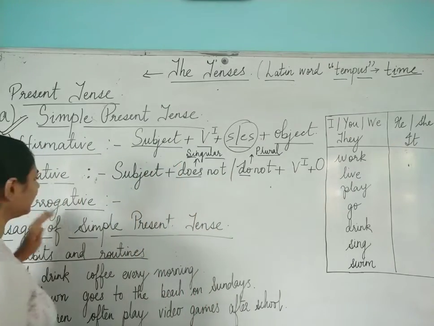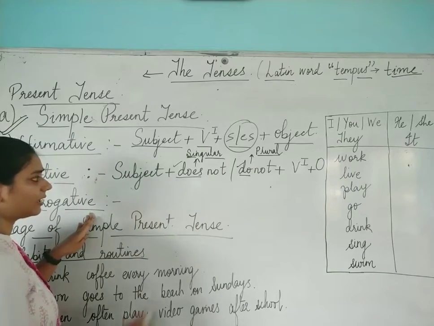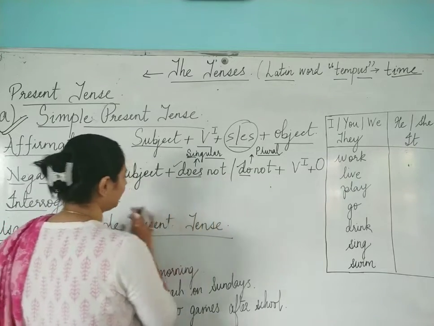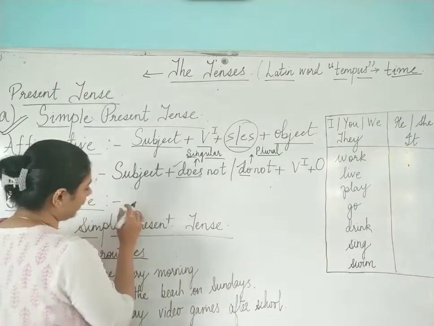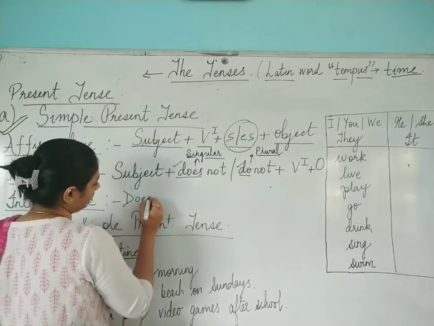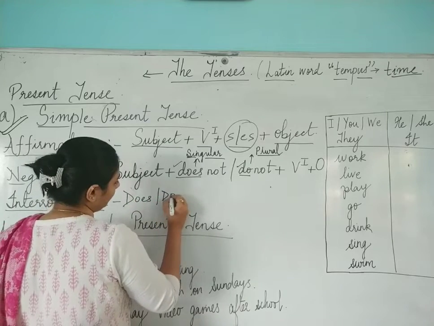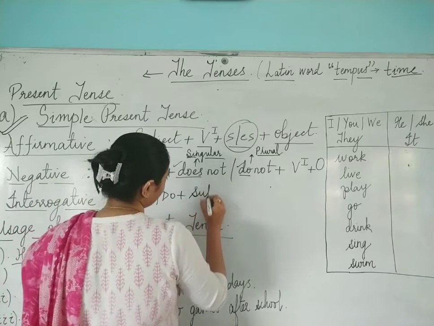Okay. Now come to the interrogative part. In the interrogative part I have told you that the auxiliary verb will come at the beginning of the sentence. So first we have to write does or do. Then we have to write the subject.